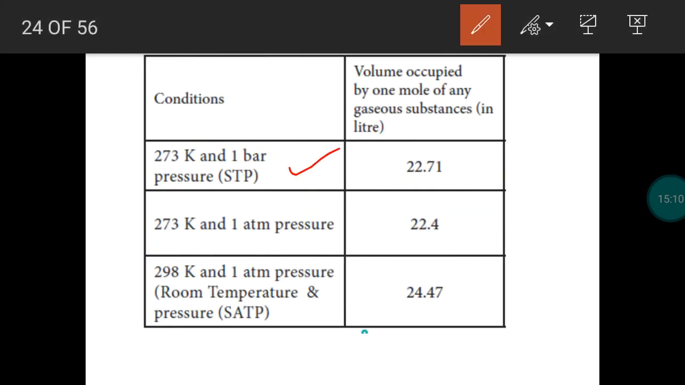When we maintain STP, standard temperature and pressure, the temperature is 273 Kelvin or 0 degrees Celsius and the pressure is maintained as 1 bar. Molar volume is 22.71 liter. When we maintain 273 Kelvin and 1 atmospheric pressure, molar volume is 22.4 liter. If we maintain SATP, that means room temperature and pressure, 25 degrees Celsius or 298 Kelvin and 1 atmospheric pressure, molar volume is 24.47 liter.